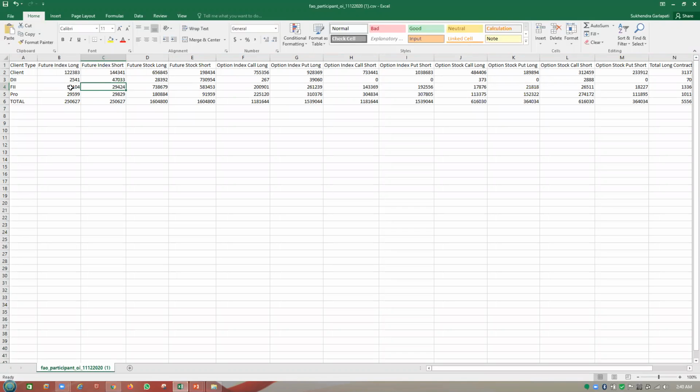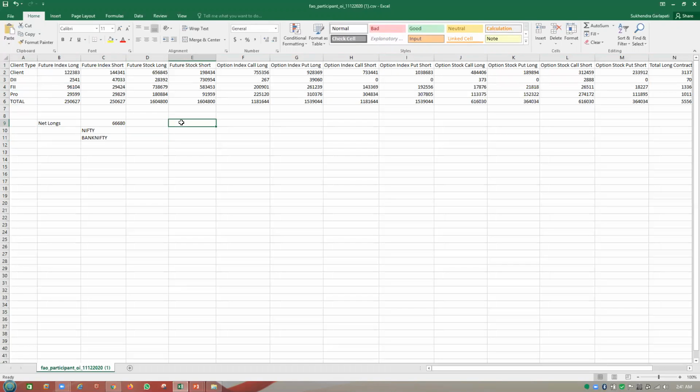So it's clearly giving an indication the FIIs are long in the market. You can see how many net long they are in the market, almost 66,680. These are all derivative contracts. Ideally, these longs are created across Nifty and Bank Nifty.